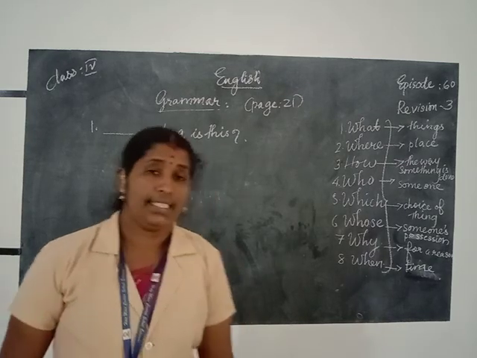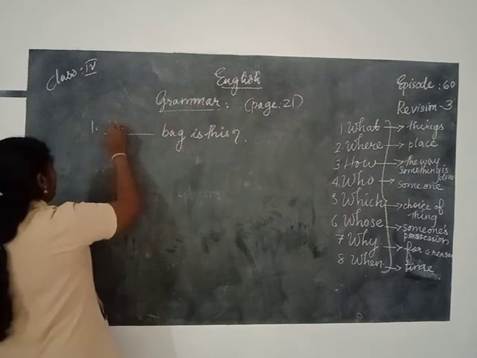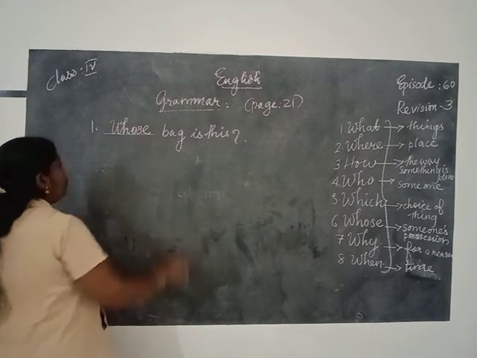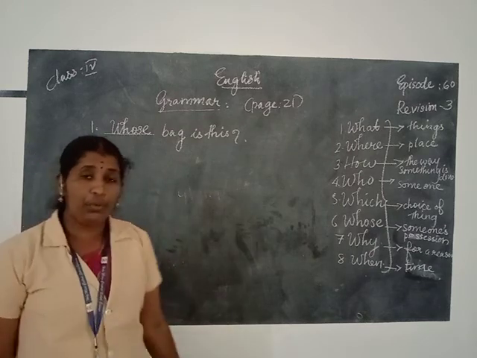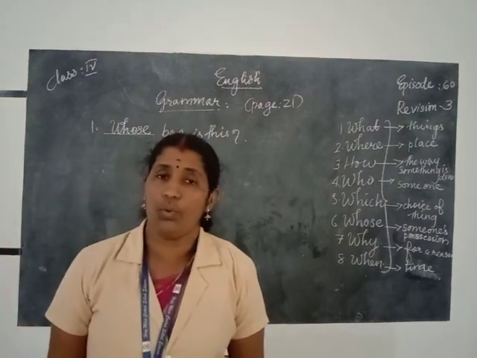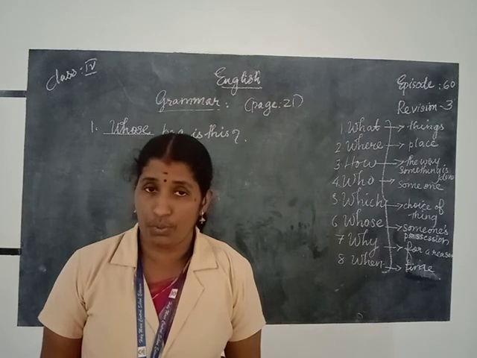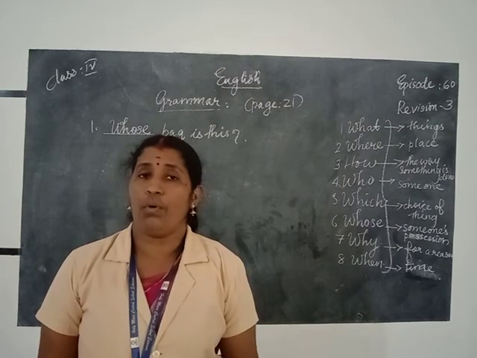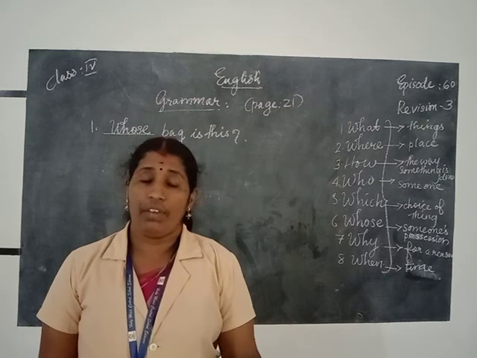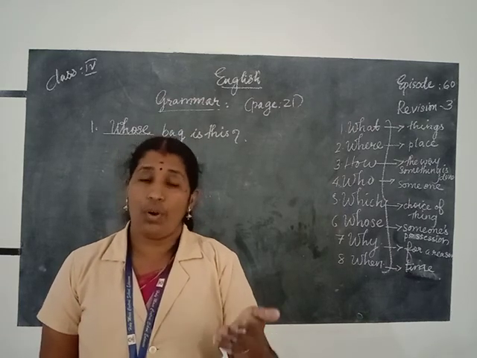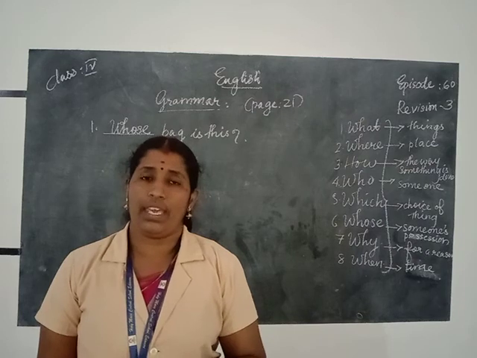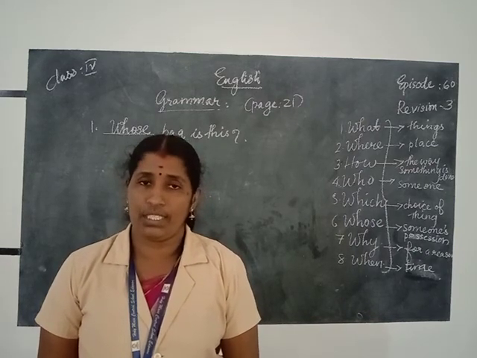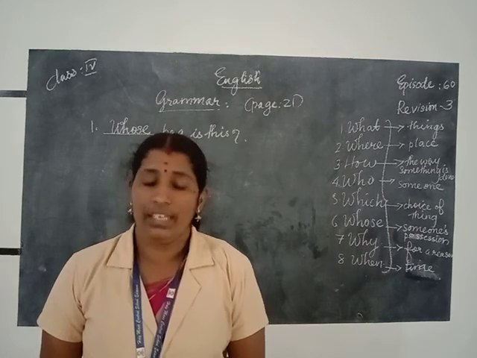The suitable question word is whose. W-H-O-S-E, whose. This question word is used when we want to know who is the owner of that thing, or whose ownership it is. To know ownership or someone's possession, we use the question word whose.